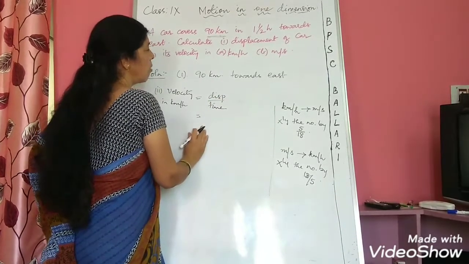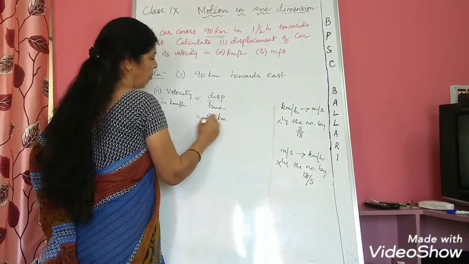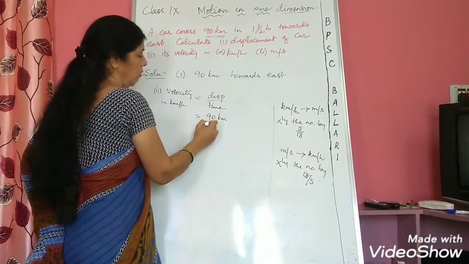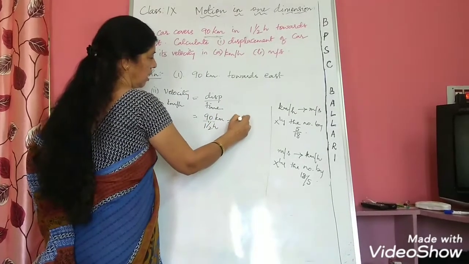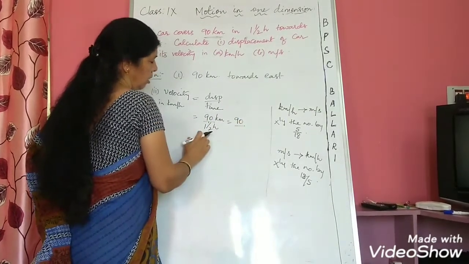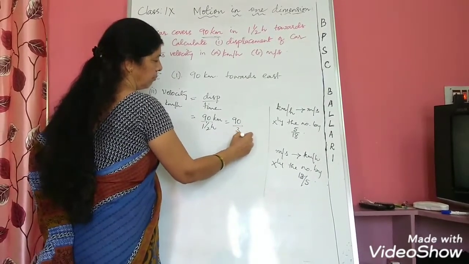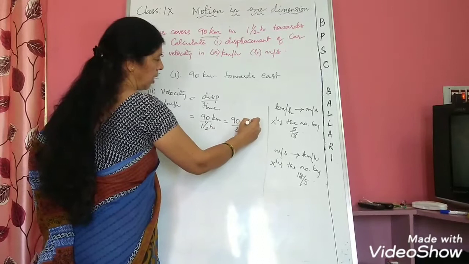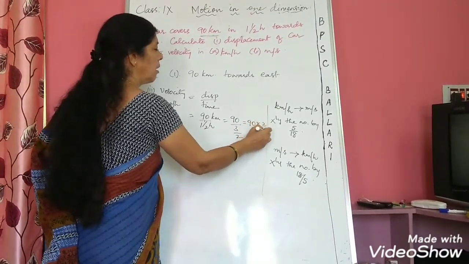Now displacement is how much? Displacement is 90 kilometer. What is the time taken here? 1.5 hour. That can be written as 3 by 2. So 90 divided by 3 by 2, if you simplify, how much you will get? 90 into 2 by 3.